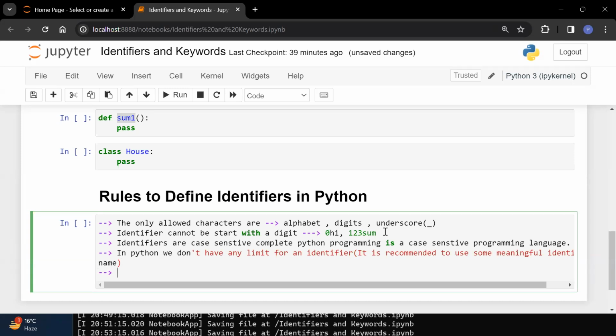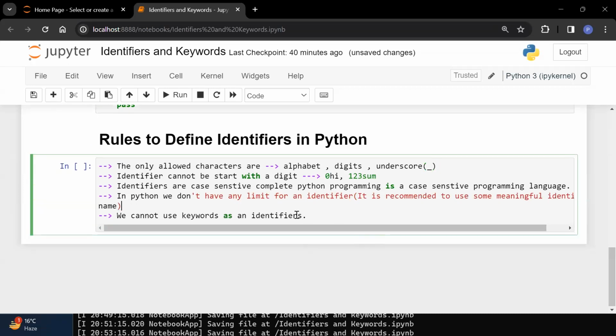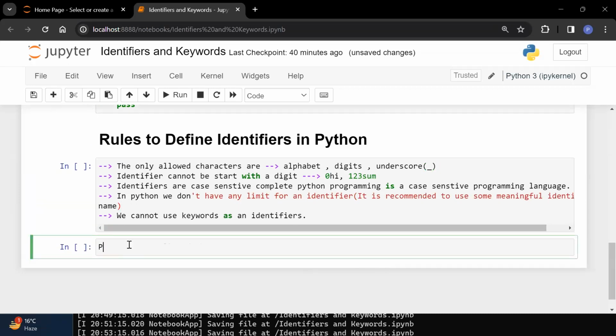Next one is what? We cannot use keywords as an identifiers. So these are the 5 rules which are there for defining an identifier. And all these 5 rules are important. Let me take few practice questions based on identifiers.